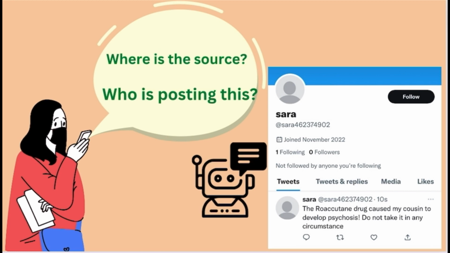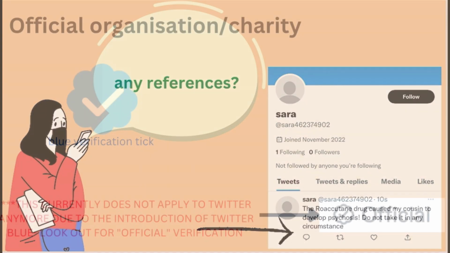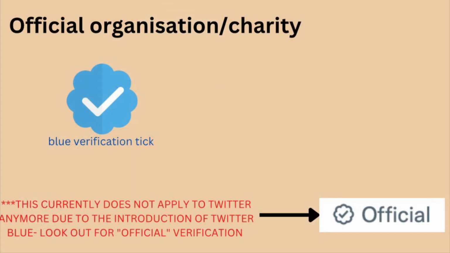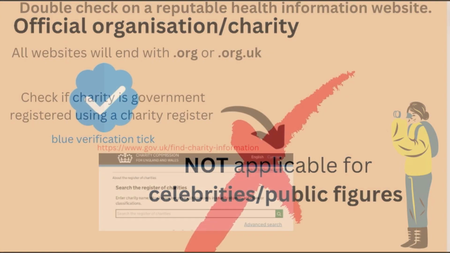When we look at where the source of information is coming from, have a look to see if the social media post contains any references or links to where this information was gathered. If no valid references are provided at any point, this commonly indicates that this may be misinformation. When on social media, if this post has come from an official organization or charity, they will have a blue verification tick on their account. This is only relevant to charities or official health organizations and is not applicable to celebrities and public figures who can also have verification ticks.